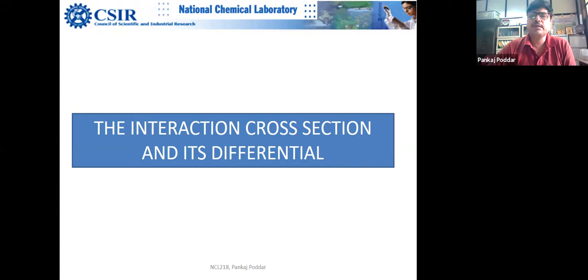So it has nothing to do with the physical dimensions of the particle. It may be more than the physical dimensions, or it can be less. Surface plasmon resonance is an example where the scattering cross section is larger than the physical dimension.